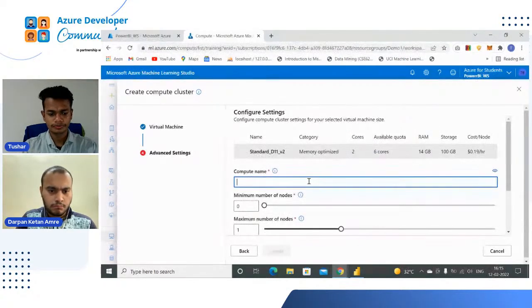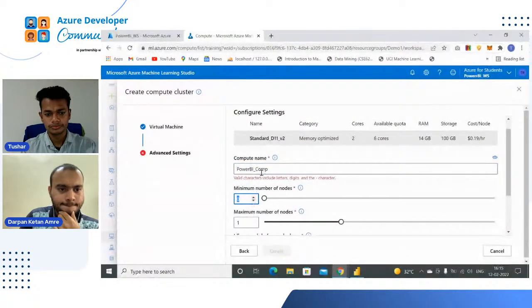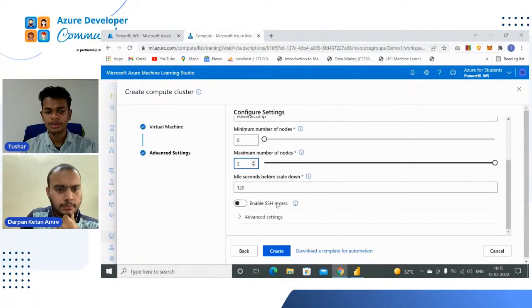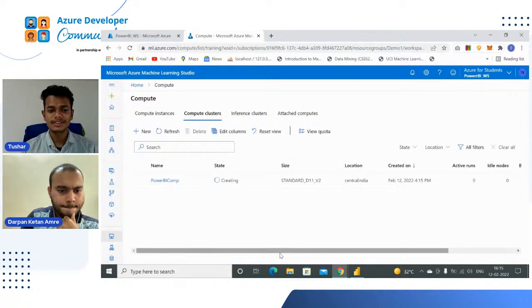Let's give the compute name, Power BI compute. Our minimum node will be 0 and our maximum node will be, let's see how many maximum nodes it has. 2, 3. Okay, so 3 is the maximum node. Don't change anything with the idle seconds, just let it remain 120. Now we will click on the Create button. So our compute cluster is being created. You can see the status. It will also take a few minutes to create.